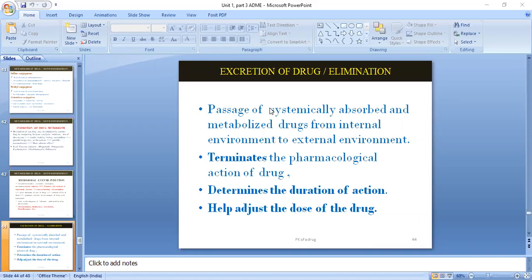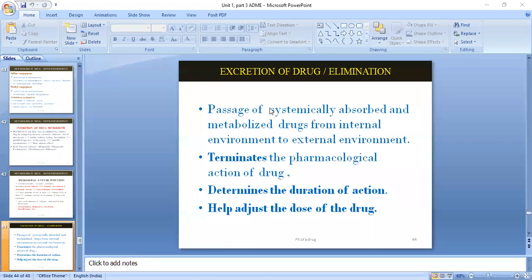Okay, so there are not only two routes of excretion. We just have a common thing in our mind, that the drug will pass through either the renal or otherwise the biliary route. Apart from that you have other routes like saliva, secretion, pulmonary, sweating. Okay, so these all are part of the excretion of the drug. But again, the path which the drug will choose for elimination will depend upon the drug's physicochemical property. Okay, so therefore the drug may choose its path of elimination.